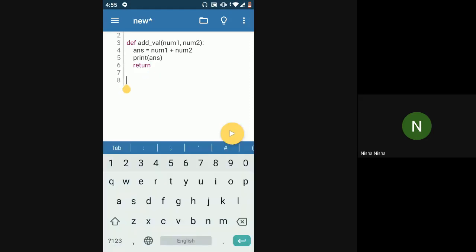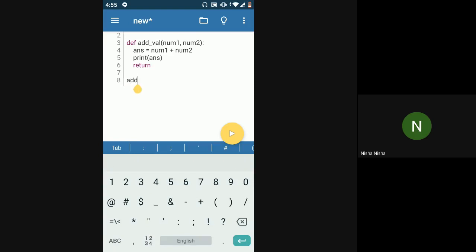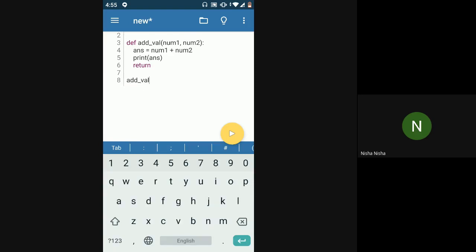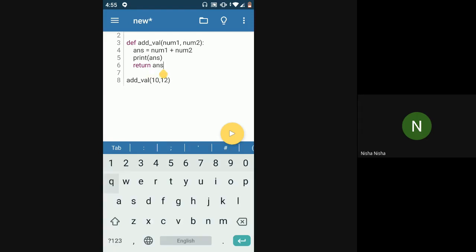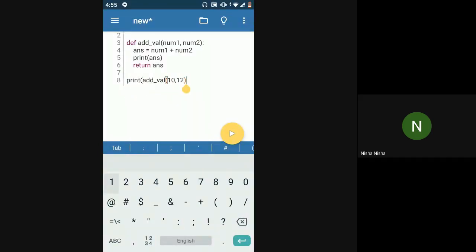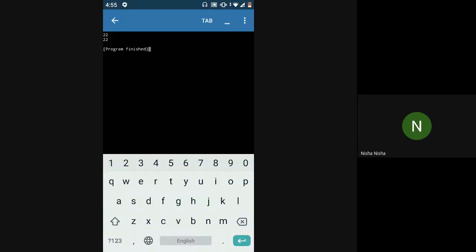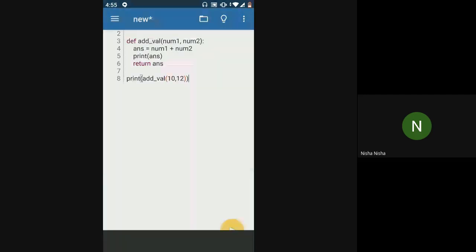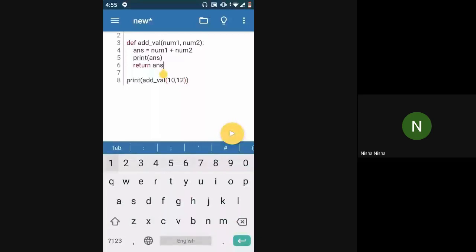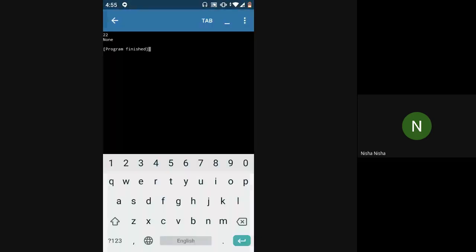So if I call add val here and print what is being returned, if I return ans in this case, 22 will be returned, sorry, not 24, 22. But if I do not return ans, if I just say return, then let's see what would be returned. It returns something called None.